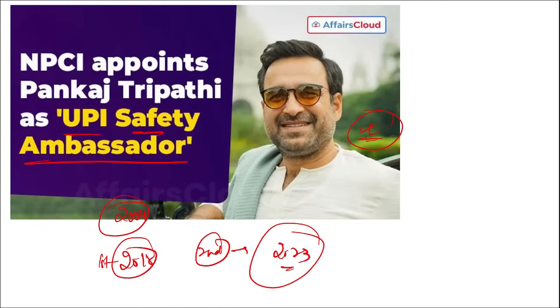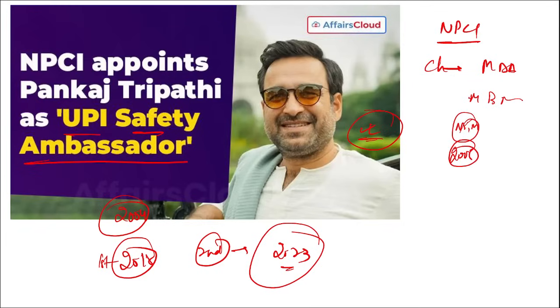He's also famous for the role of Kaleen Bhaiya. He won the National Film Award in 2018. Then this was the first. Then the second National Film Award in 2023. Then if we talk about NPCI, National Payment Corporation of India, who is the chairman? Mr. Dilip Asbe. Then the non-executive chairman here is Mr. B. Mohapatra. And where is the headquarters of NPCI? It is in Mumbai, Maharashtra, and it was established in 2008.